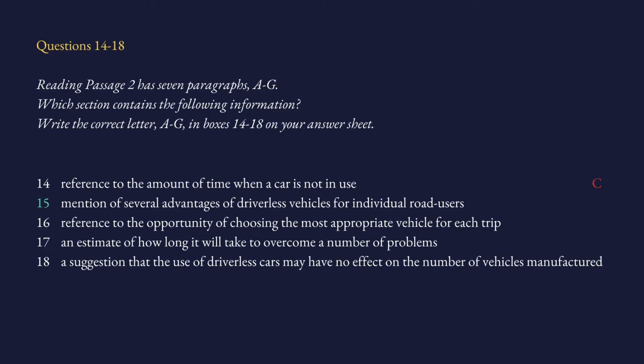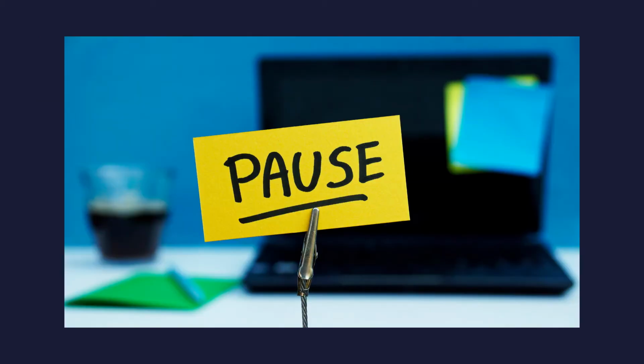Number 15, mention of several advantages of driverless vehicles for individual road users. You know the technique. What are the keywords? Advantages, driverless vehicles, individual road users. And let me remind you again that when we are looking for the keywords, I'm going to repeat what we have already discussed in the previous videos. We are not particularly looking for those exact words. We are also looking for their synonyms. Now, pause the video, find the answer yourself, come back, check it with my explanation.